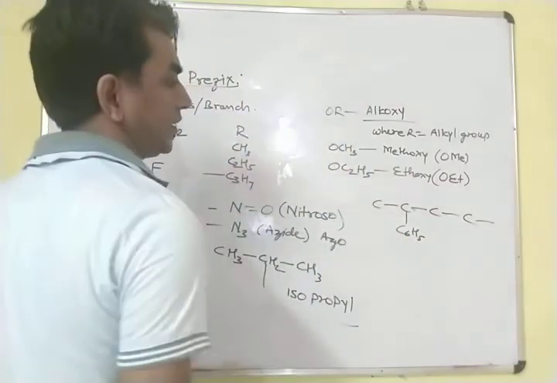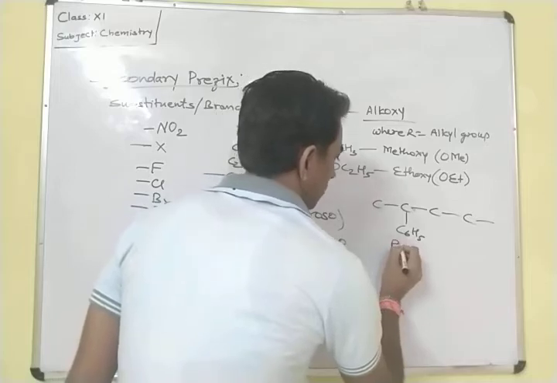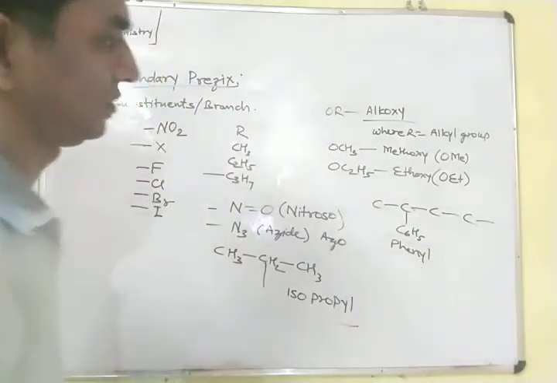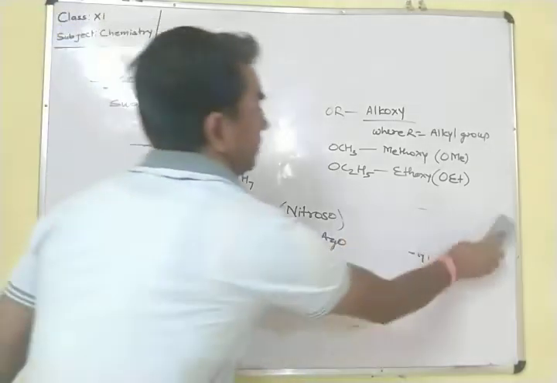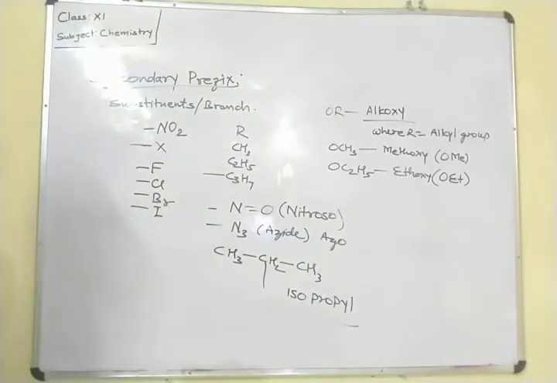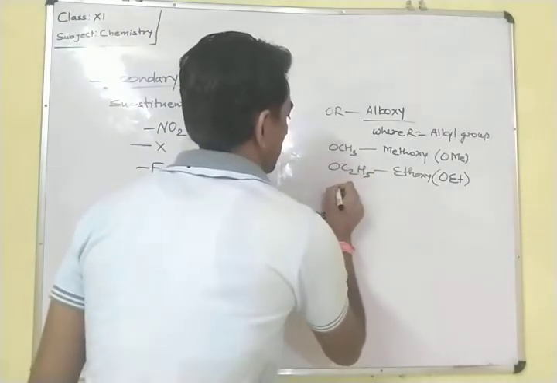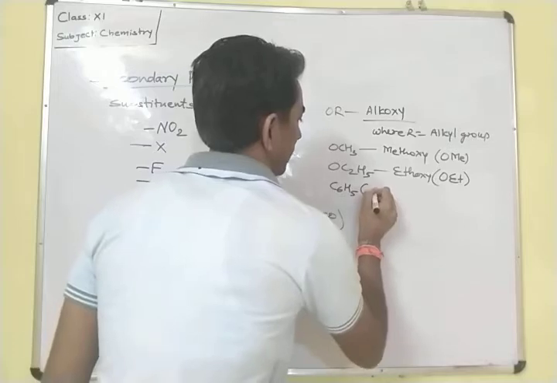If benzene is attached to the main carbon chain, we have to write phenyl, not benzene. C6H5 is phenyl.